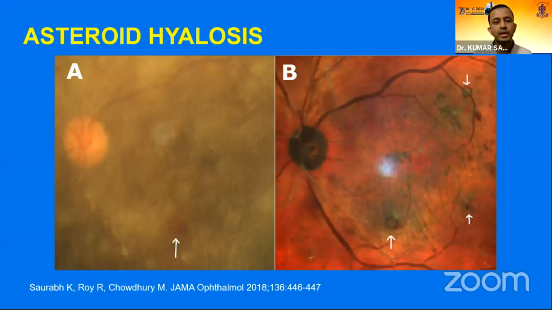Similarly, another patient having asteroid hyalosis, dense asteroid hyalosis, nothing is visible. Again, multicolor image gives us a clear picture of the fundus. We can see where the hemorrhages and hard exudates are in this patient of diabetic retinopathy. So whenever we have asteroid hyalosis, we can obtain a multicolor image, and it will give us a clear picture.